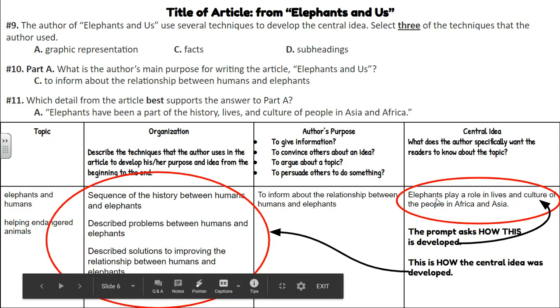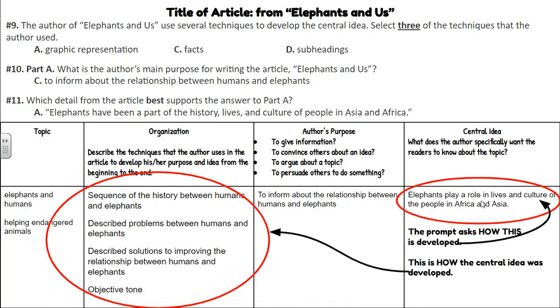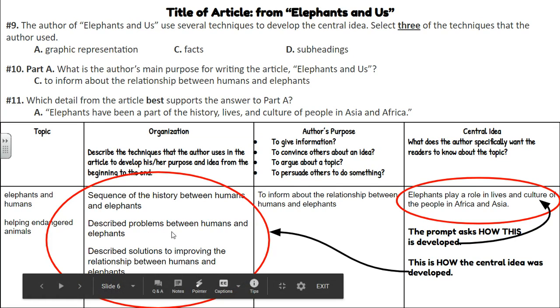Well, how did the author show us this idea? How did the author convey the idea that elephants play a role in the lives? How did the author convey the idea that elephants play a role in the culture of people of Africa and Asia? Well, they used a sequence of history between humans and elephants. They described the problems between humans and elephants.